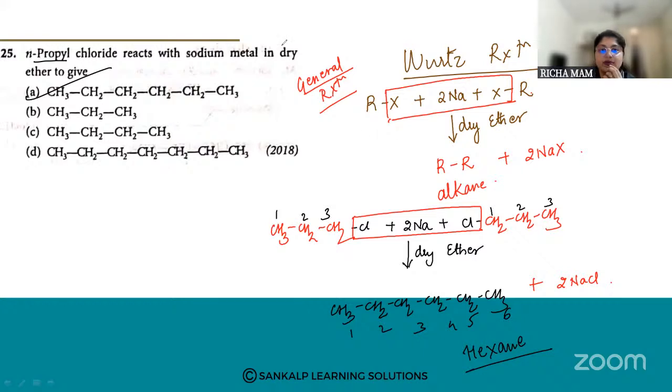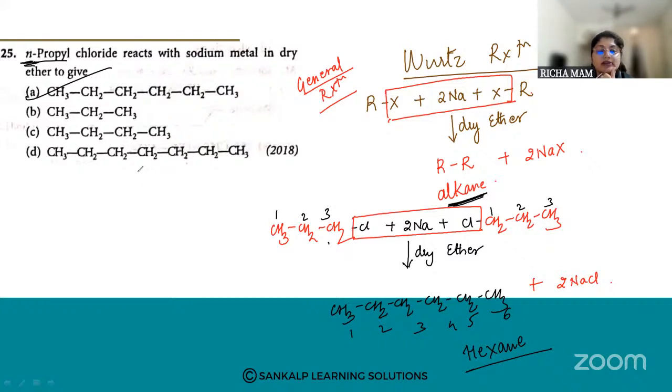Very, very important, for the board exam also. In the Wurtz reaction you require an alkyl halide. When 2 moles of alkyl halide react with sodium in the presence of dry ether, you get a higher alkane. Propyl means the number of carbon atoms is 3.